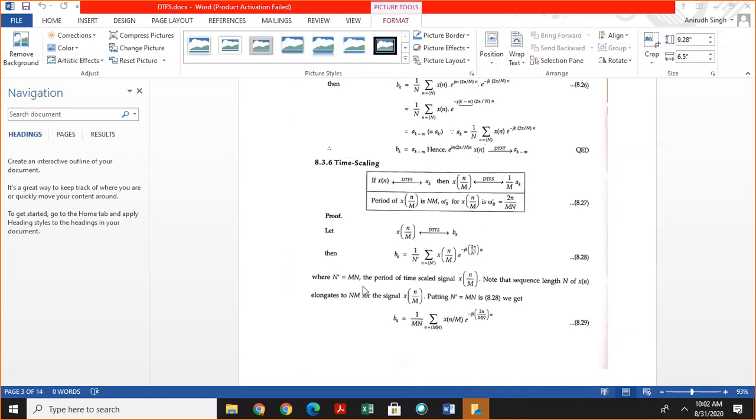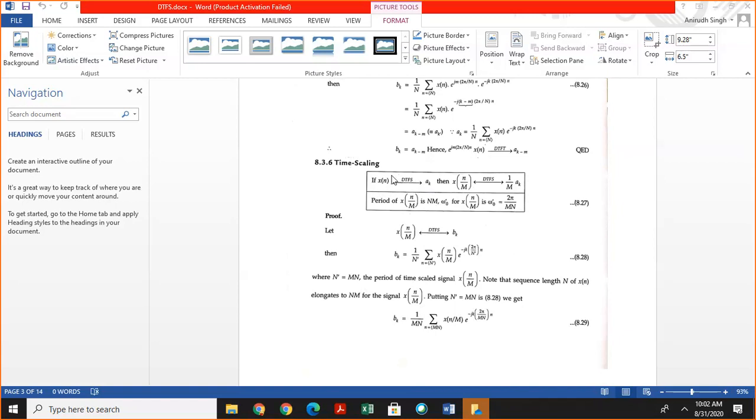If ak is the Fourier coefficient of x of n, then calculate the Fourier coefficient of x of n divided by m. And the period of x of n by m is N m. This is the time scaling property.